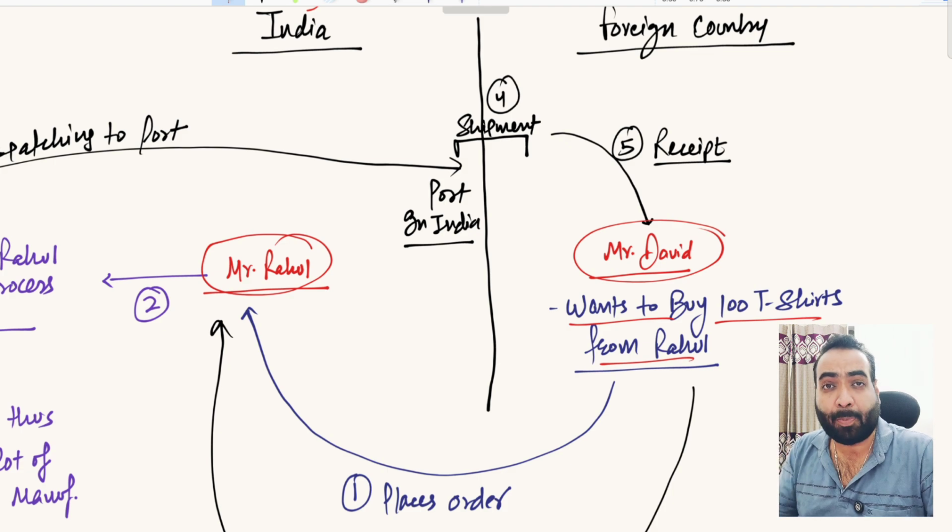If Rahul is exporting to a country like the USA, he can give a reference to Europe, Australia, and other countries, that I have such good material that I supply to the USA market as well. My material is sold in the USA market as well. So this opens up doors of exports in other countries as well. So immense opportunities can happen if Rahul satisfies Mr. David with the supply of these 100 t-shirts.